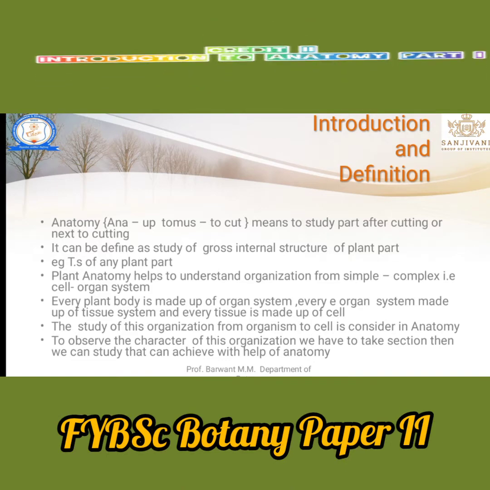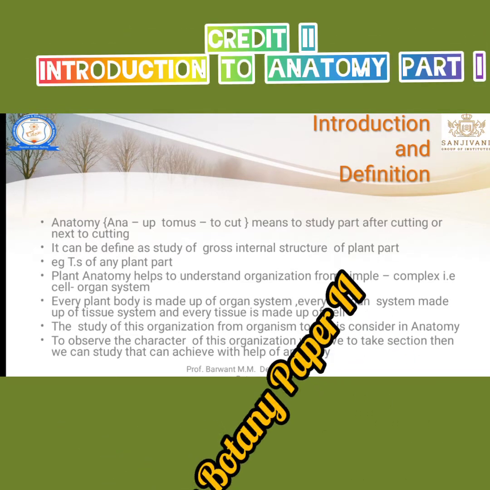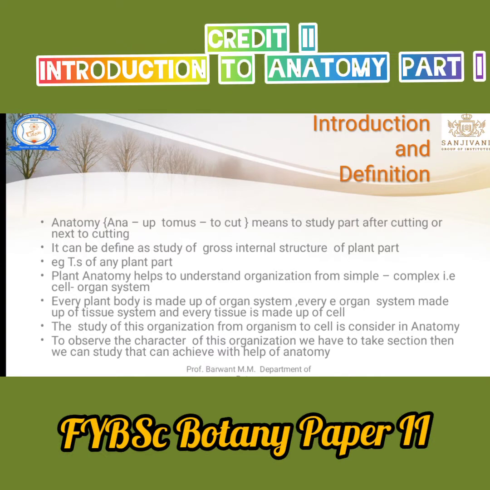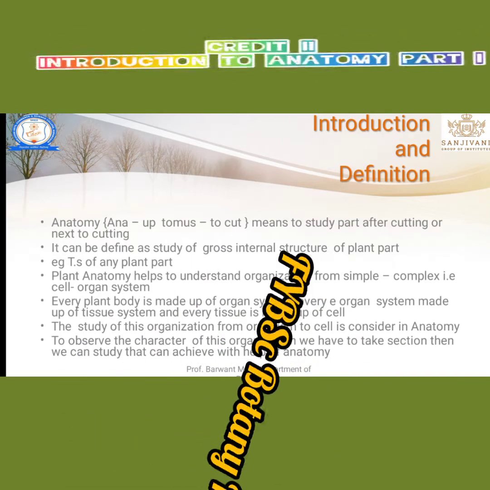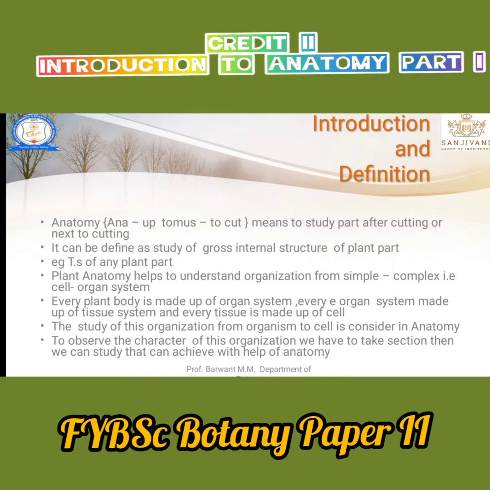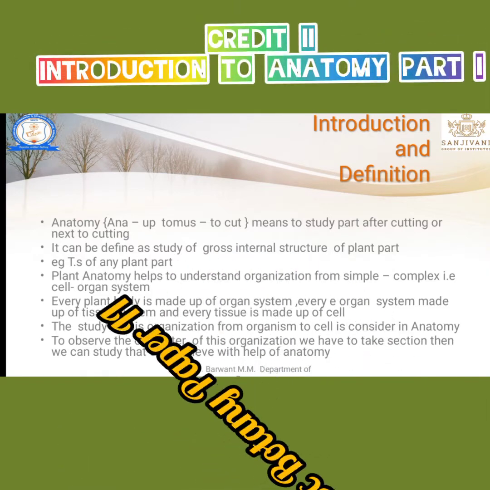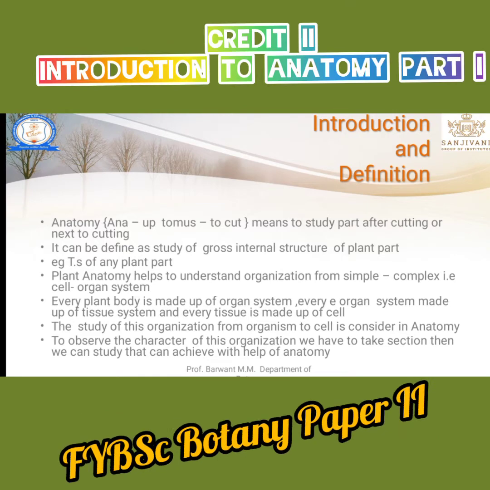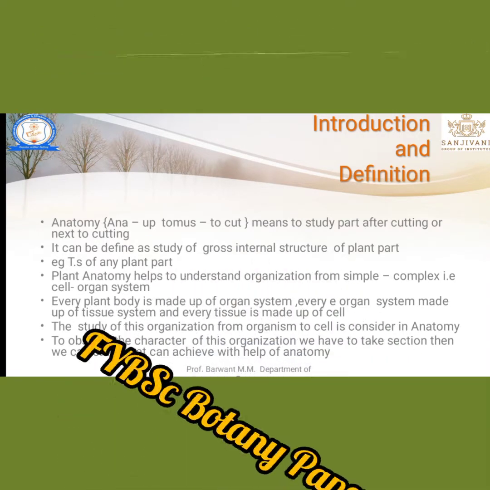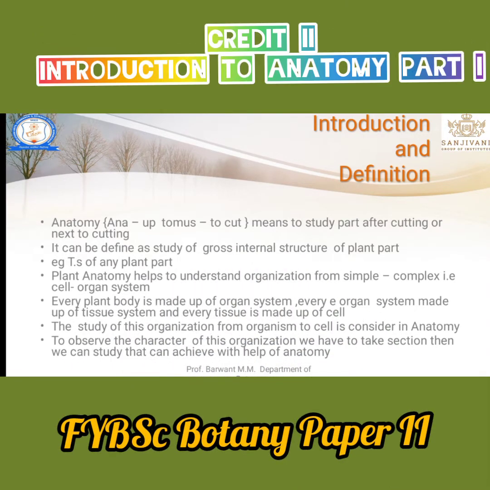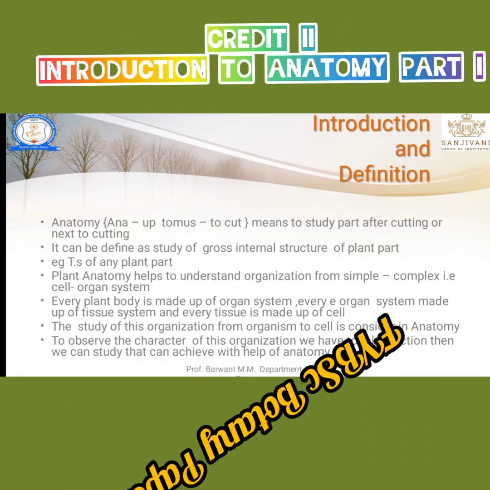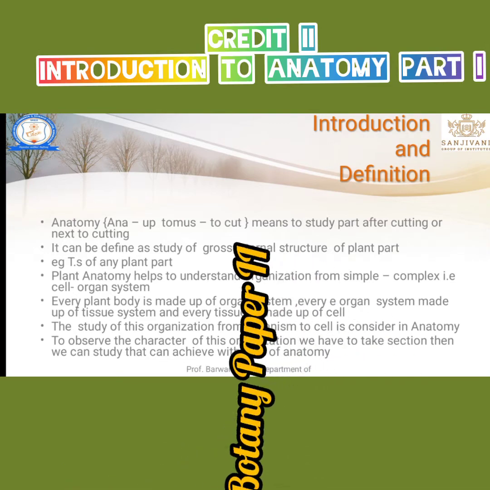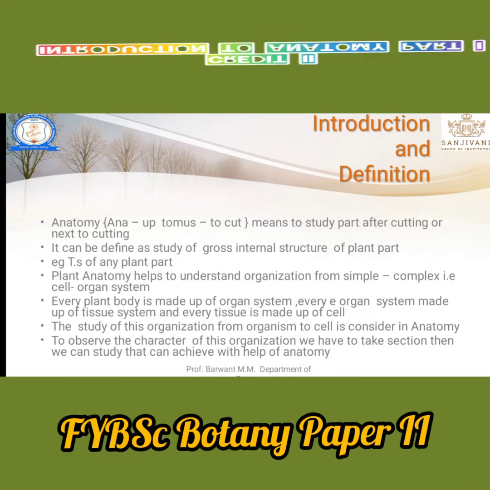When we take a section, we see only two things: the cell and the tissue. We learn which type of cell and which type of tissue, and what the function of the cell and of the tissue is.